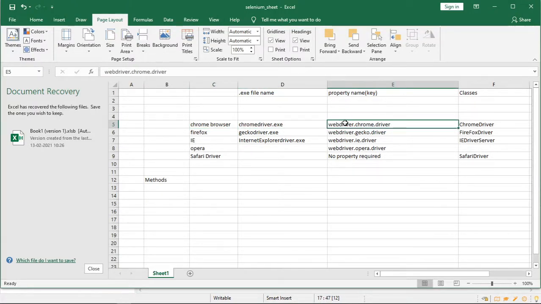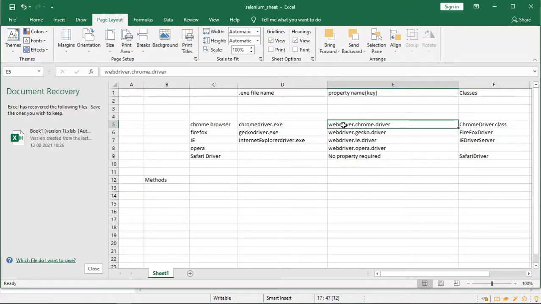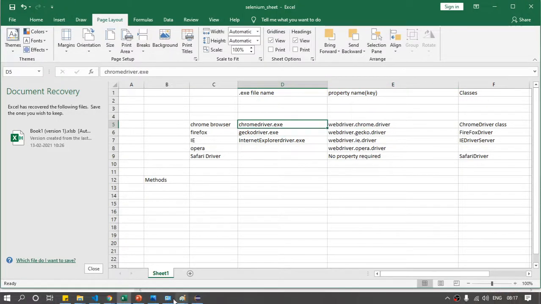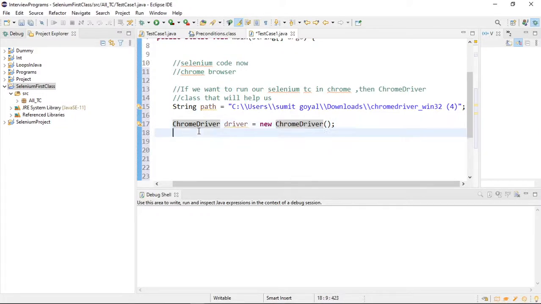There is one more property, and this property is defined inside this class. We have created the object of this class, if you remember, in our Eclipse: the ChromeDriver class. Inside that class they have defined one property, and this property expects where your .exe file is present. Again, I am repeating.